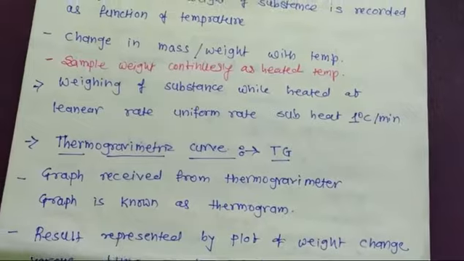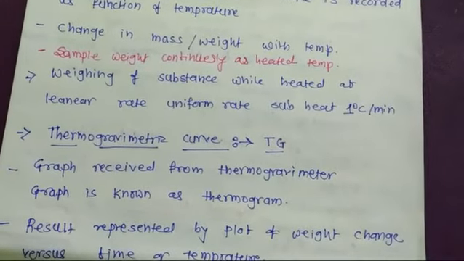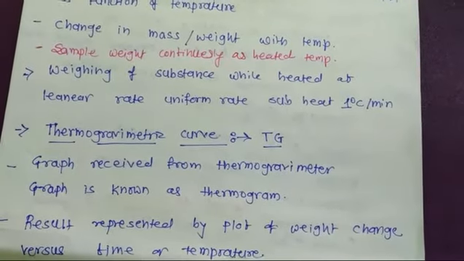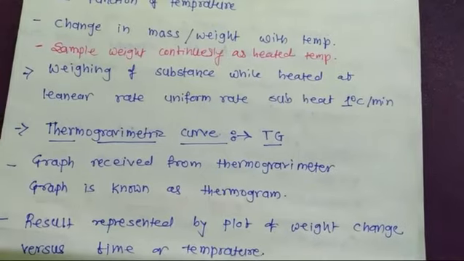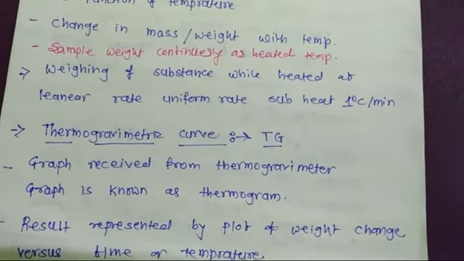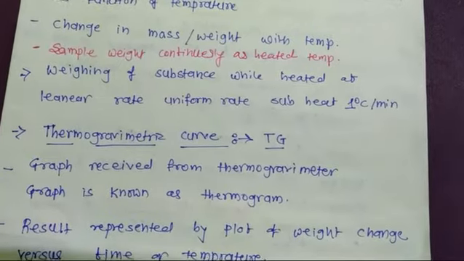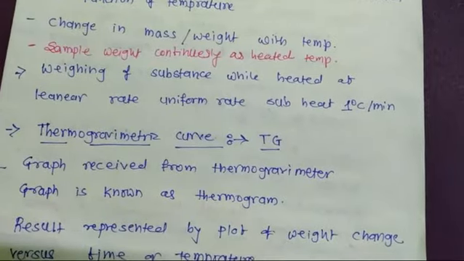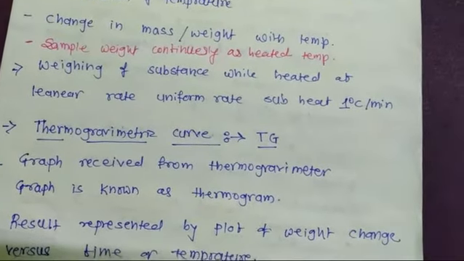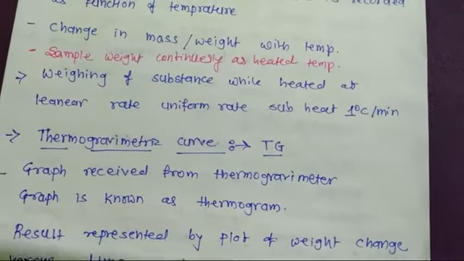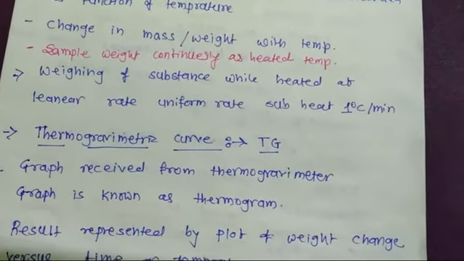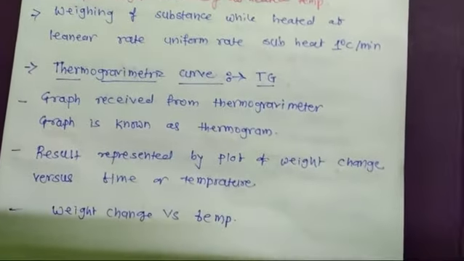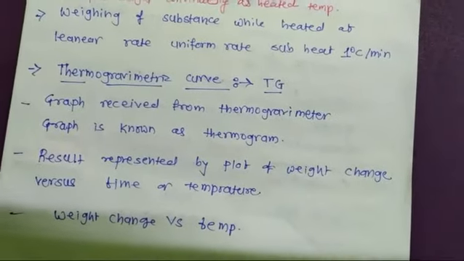In the furnace there is a weighing balance that continuously weighs the substance, and there is a temperature sensor. We set the temperature as a linear function, suppose 1 degree Celsius per minute. So the furnace temperature increases 1 degree Celsius per minute. We set, say, 30 degrees Celsius per minute. The temperature rises at 30 degrees Celsius per minute, and the weighing balance weighs continuously as the temperature increases. After that is completed, we receive a graph.